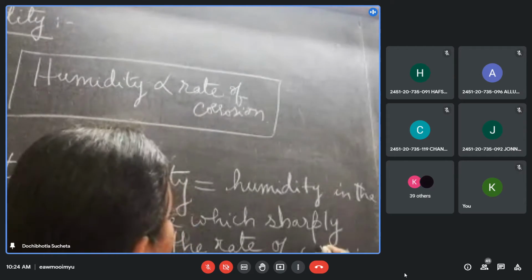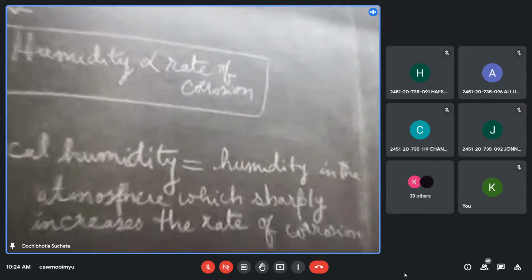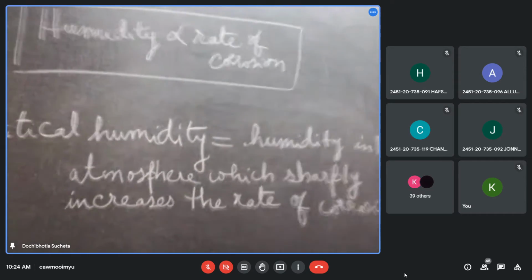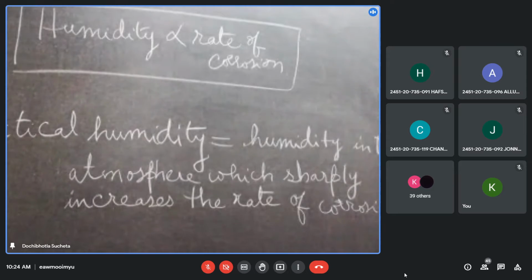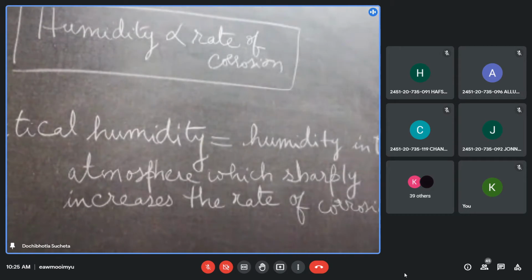So what you realize is that wet corrosion is very much enhanced because of humidity, and the critical humidity is the humidity at which the rate of corrosion is maximum. What is a practical application? In the next topic you are studying, fuels, you will talk about extraction of crude oil or petroleum.